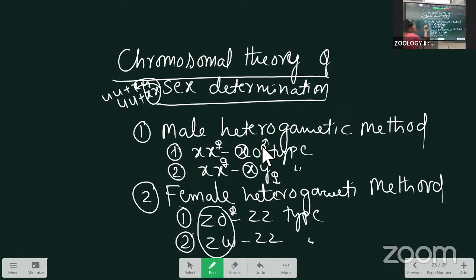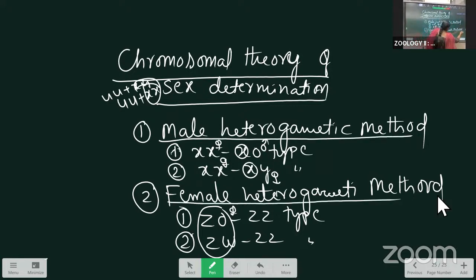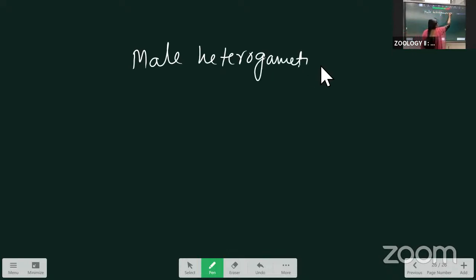In detail, the chromosomal theory of sex determination has two methods: the male heterogametic method and the female heterogametic method. First, I'll take the male heterogametic method.